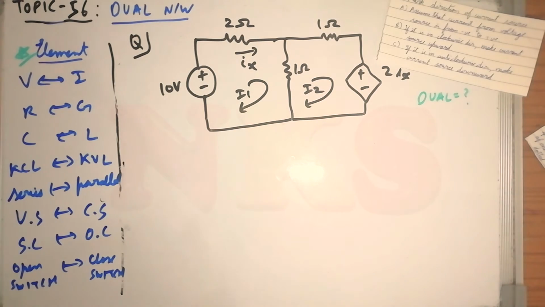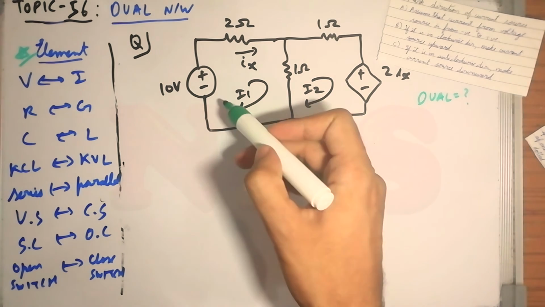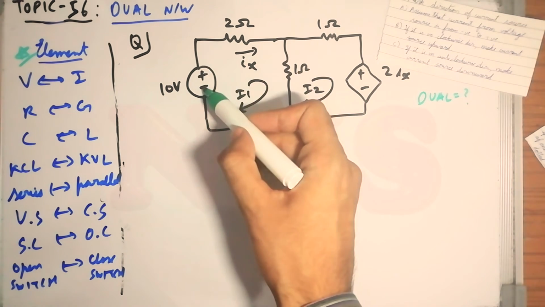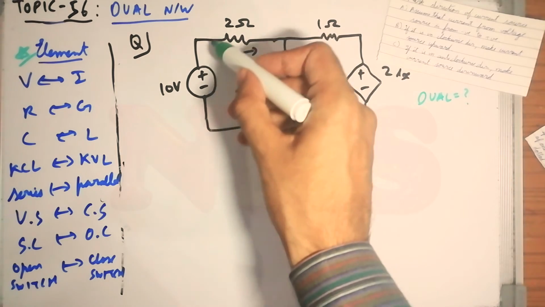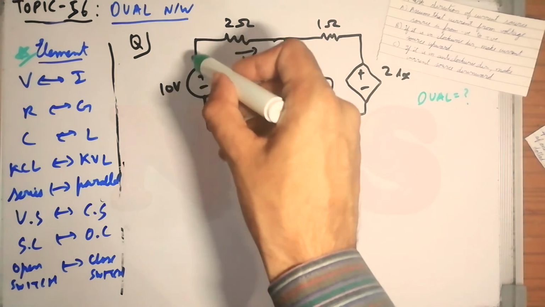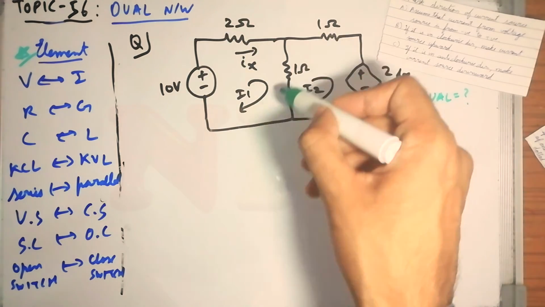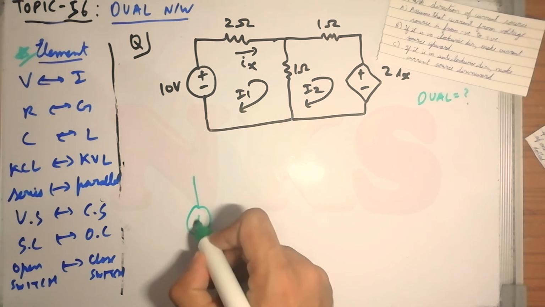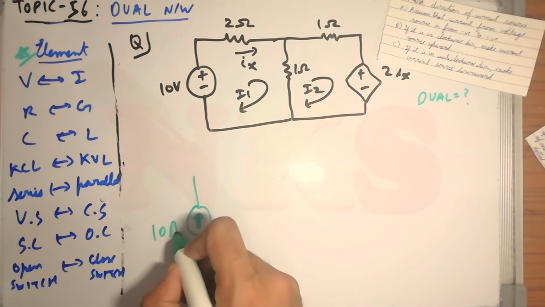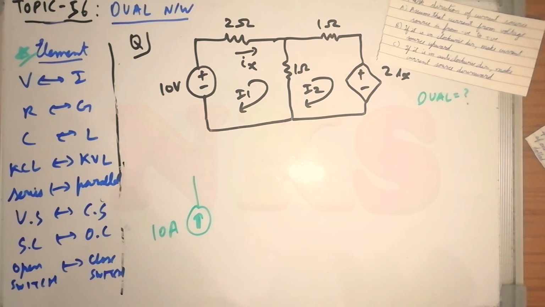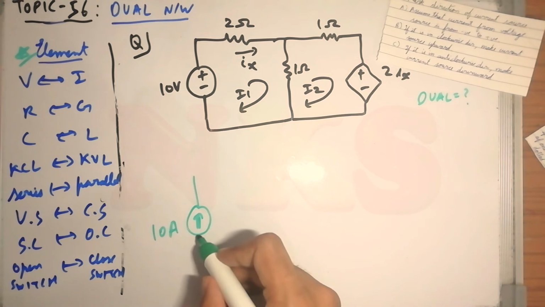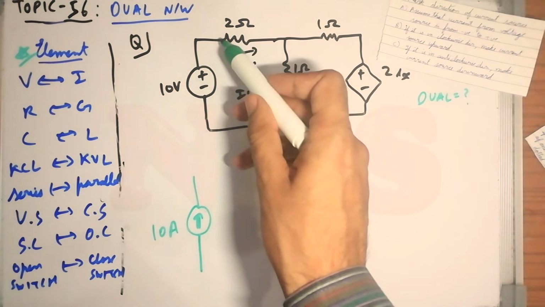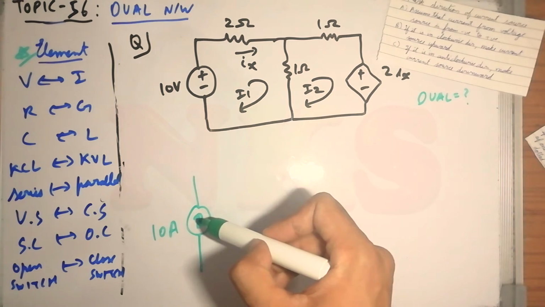So how will you draw the dual? Just remember a few things. Now I have assumed that direction goes from negative to positive, so it is going in clockwise direction. For clockwise, our current source direction will be upwards, so it will be 10 amps.